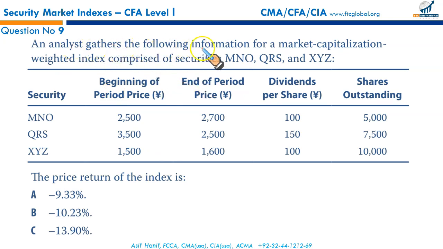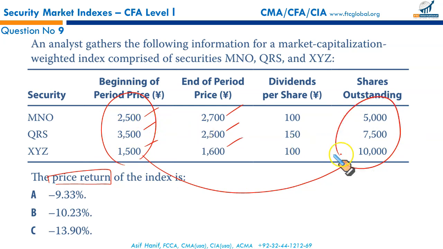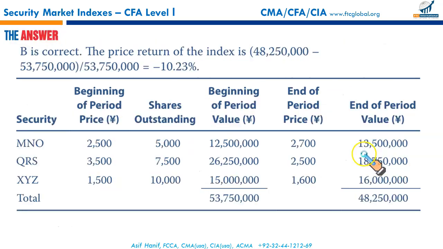An analyst gathers the following information for a market capitalization weighted index. Now, this is a market capitalization weighted index comprised of securities MNO, QRS and XYZ. These are the beginning prices and these are the ending prices. Since we need to calculate the price return, not the total return, you will calculate the opening market capitalization by multiplying these numbers, and then you will calculate the closing market capitalization, this price multiplied by these shares. So he would have done for you 25, 35, 1500 multiplied by the numbers outstanding. It's given right here.